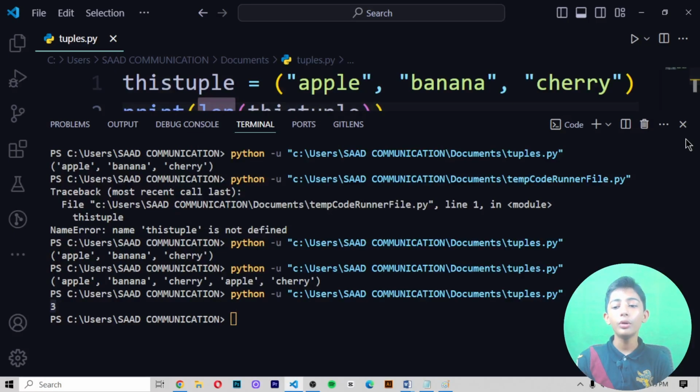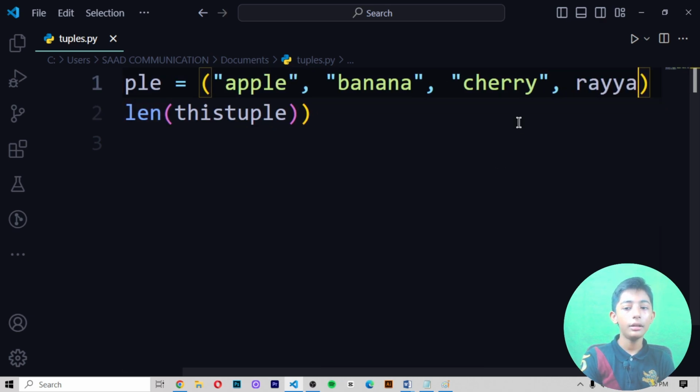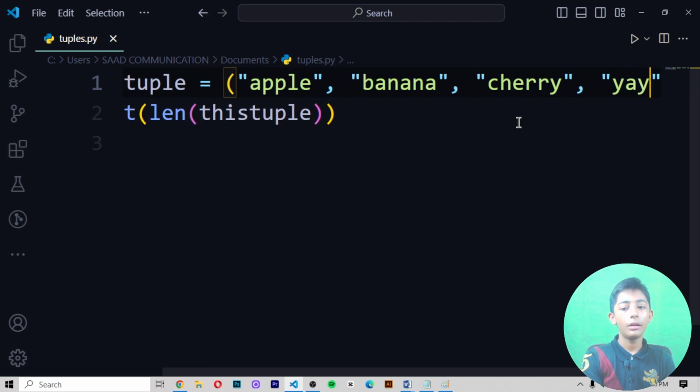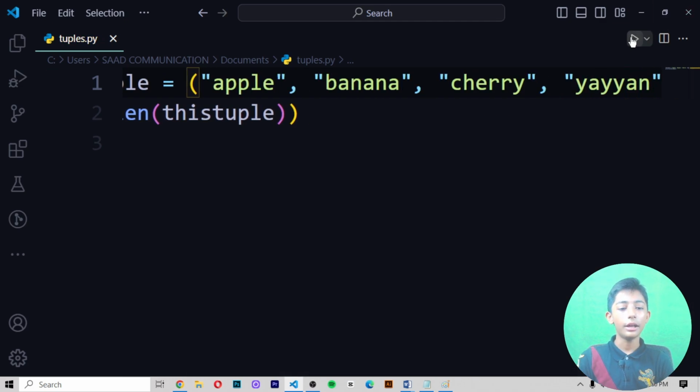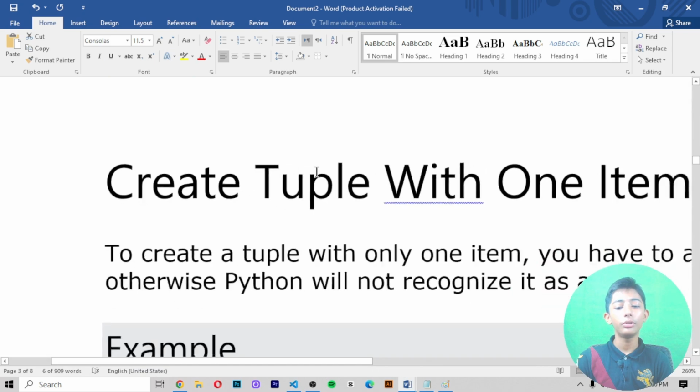I have told you the length function helps us determine how many items are in the tuple. Then it gives me the length. If I write here comma Ryan, or anything like this, it should give me 4. Why? Because there are 4 items and the length function has determined that. So like that you can do it.